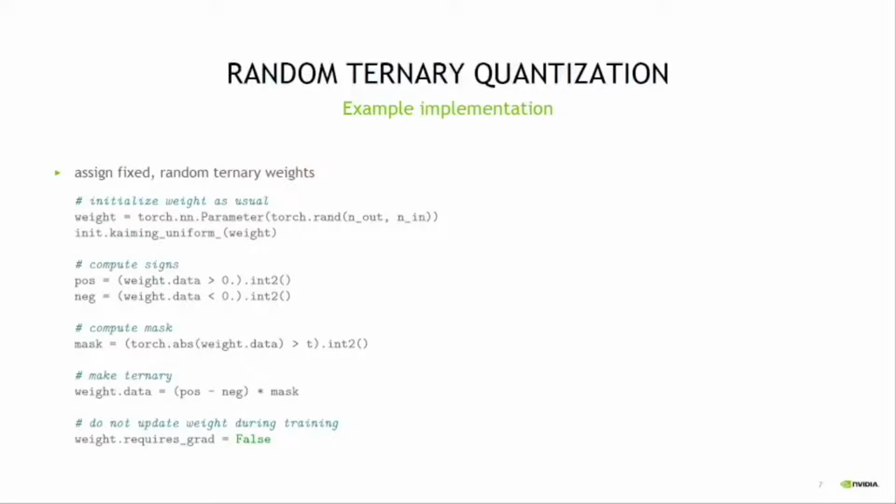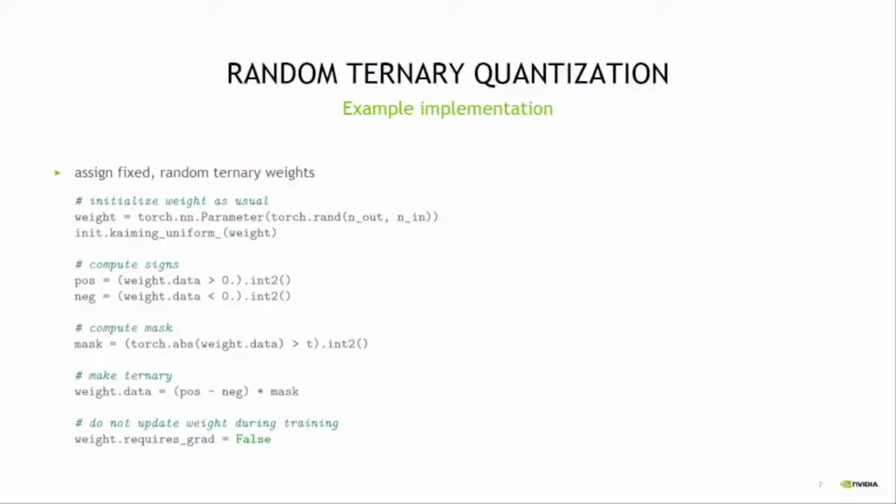To induce weight sparsity, we simply compute a mask. This mask consists of the indices which have absolute values higher than the threshold t, similarly to TTQ. The next step is to make our weights ternary. Since we do not have a positive or negative scale, we simply subtract a one-hot encoding of the positive indices with the negative indices.